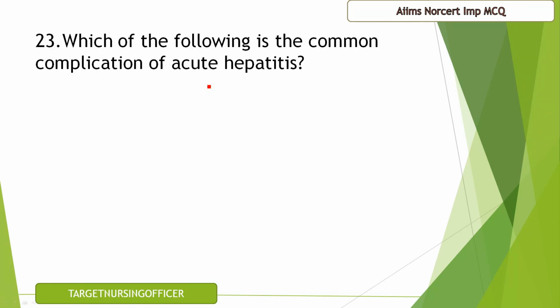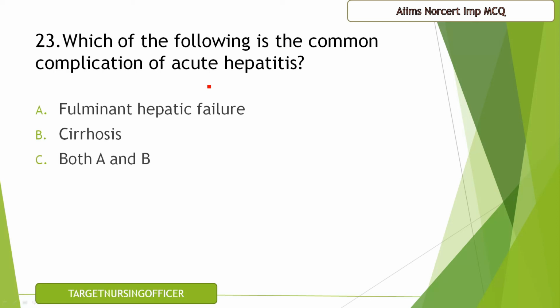Question number 23. Which of the following is the common complication of acute hepatitis? Fulminant hepatic failure, cirrhosis, both A and B, none of the above. The correct answer for this question is C, both A and B. The common complications are fulminant hepatic failure as well as cirrhosis.